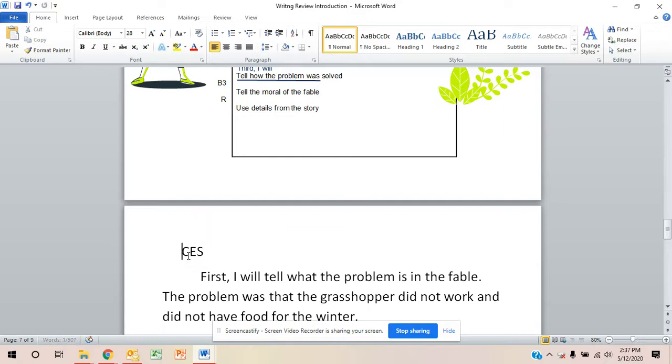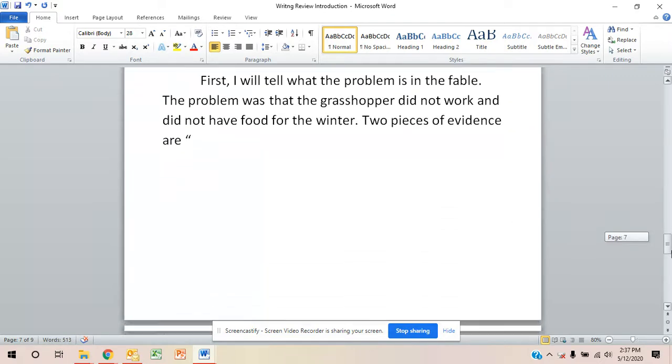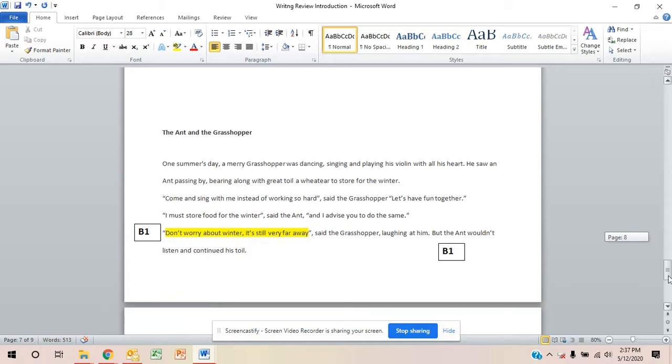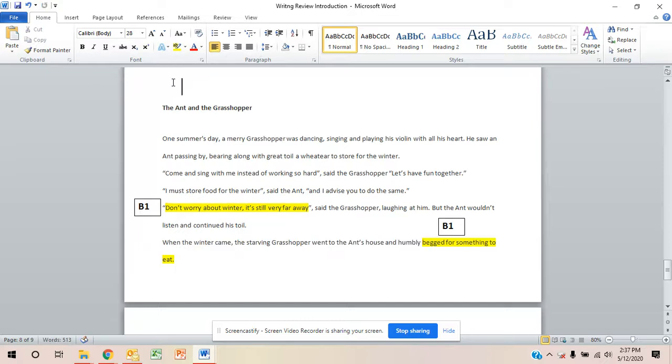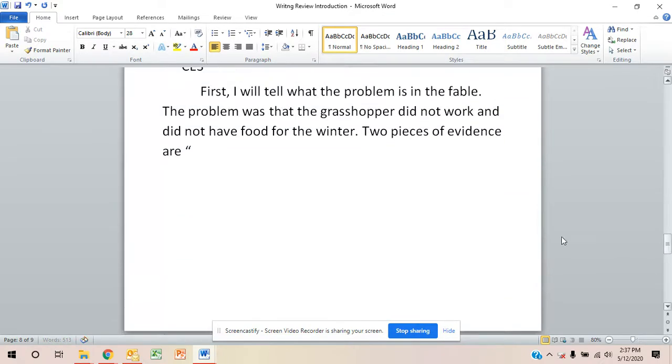Now I need to give 2 pieces of evidence. The way that I can do that is I can say, 2 pieces of evidence are, and then I put quotations. Now I've already gone in my text and I've highlighted my evidence. "Don't worry about the winter, it is still very far away." Not only did I underline my evidence, but I labeled it with B1. So that's my first piece of evidence: "Don't worry about winter, it is still far away."